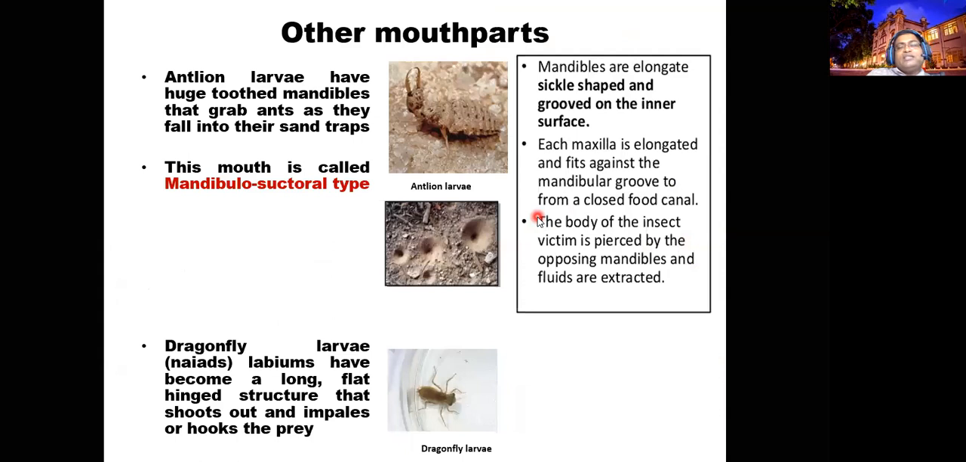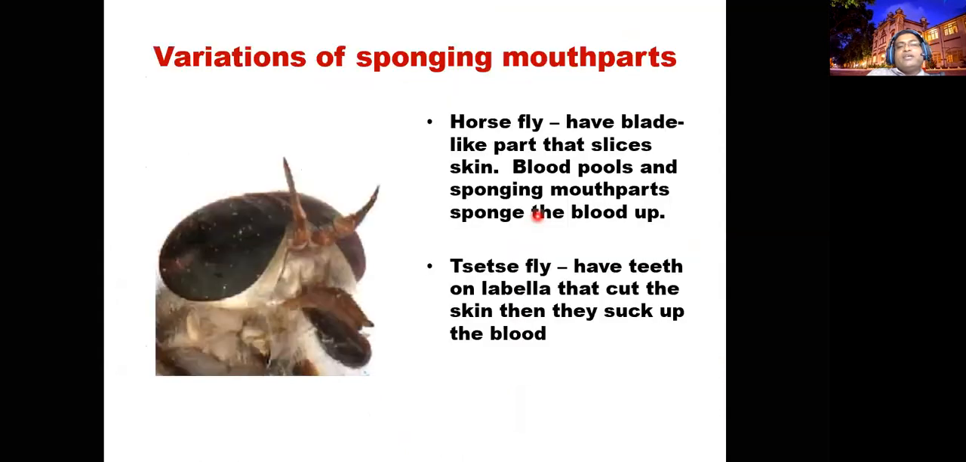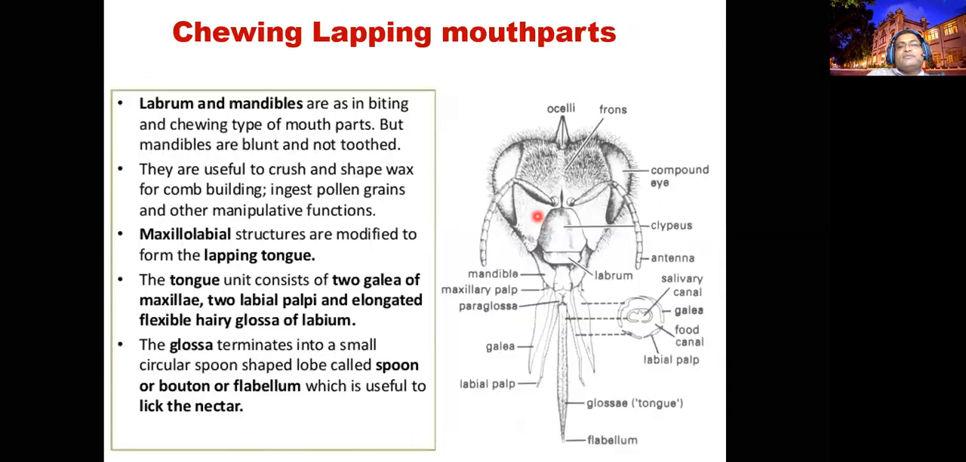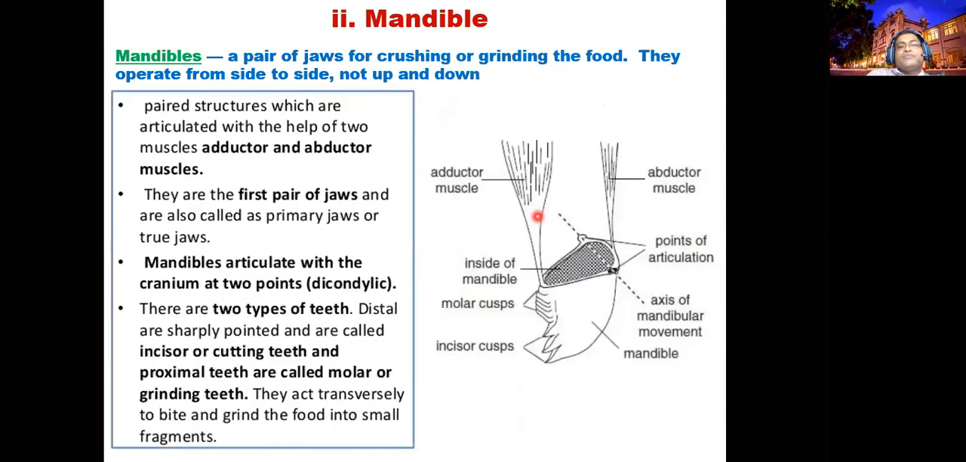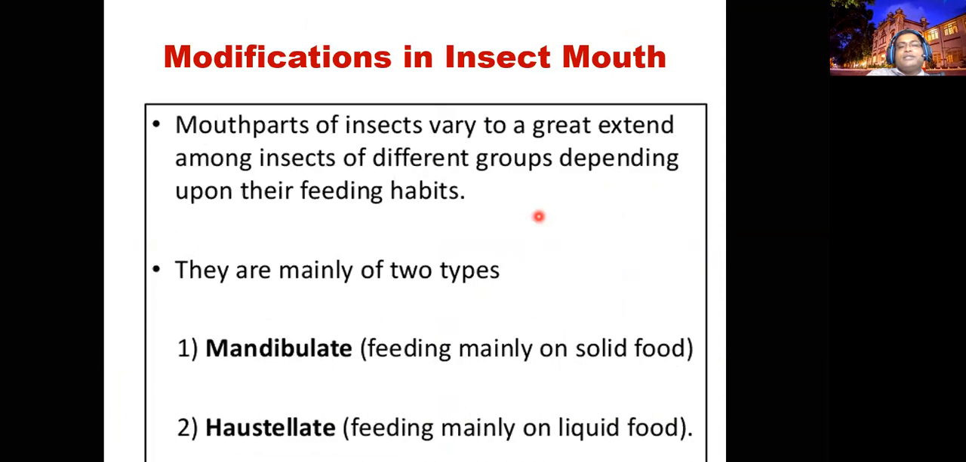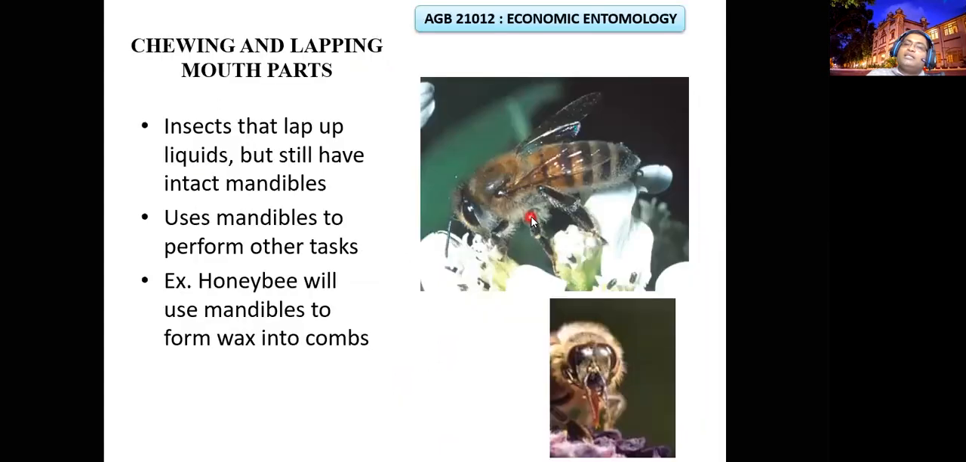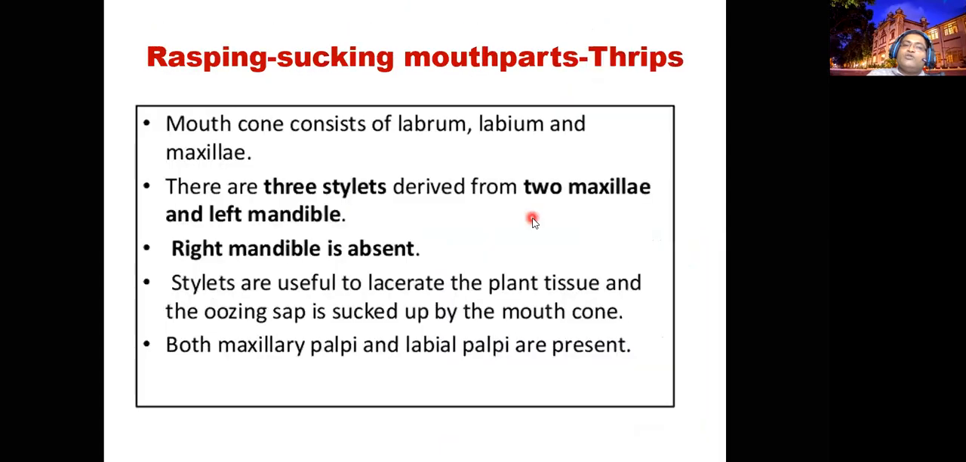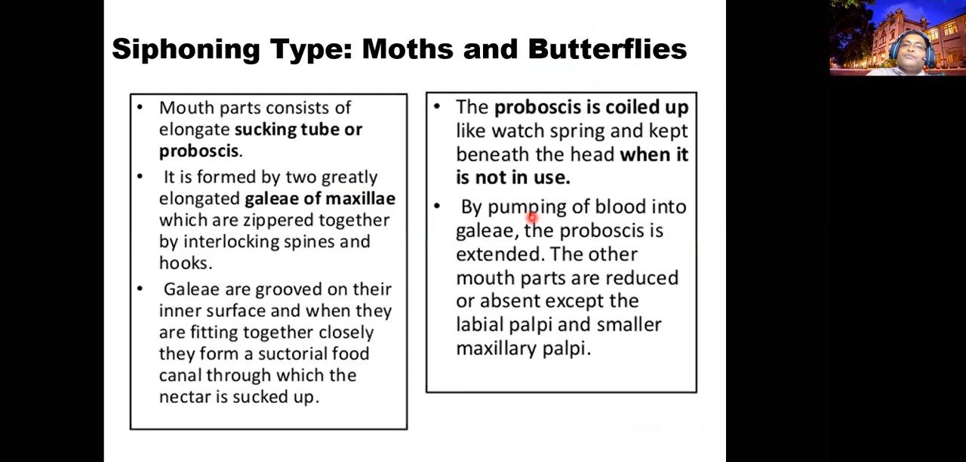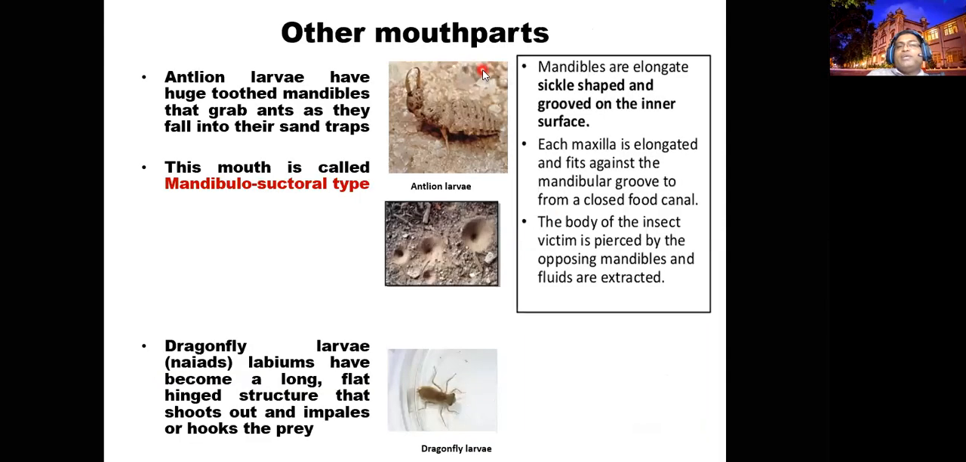Other mouth part categories I explained earlier. This is the mandibulosuctorial type. I classified it here, but some literature says it is another category of mouth parts. You can find this mandibulosuctorial type in the antlion. You could definitely have seen that in the backside of your homes.